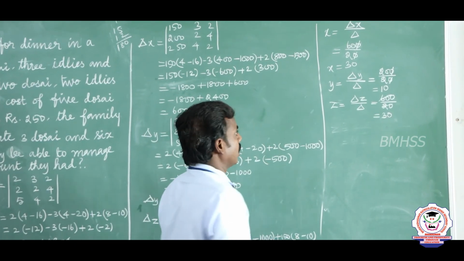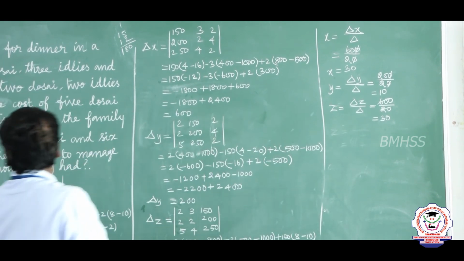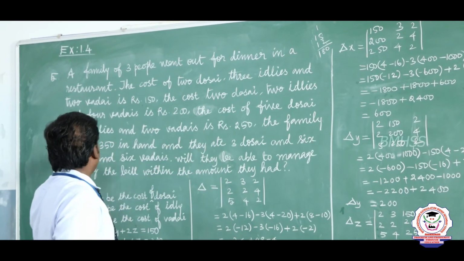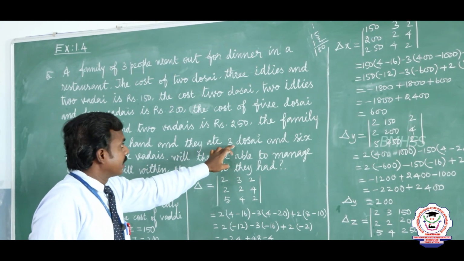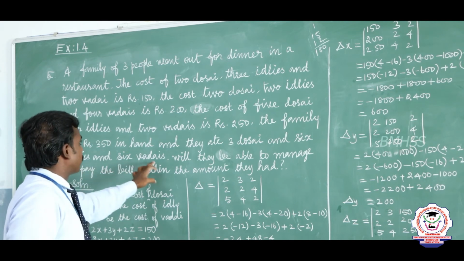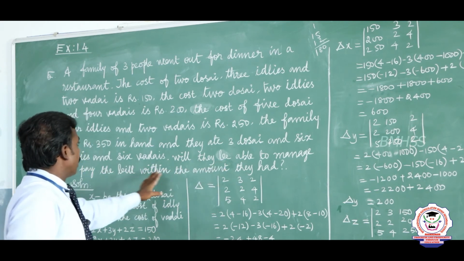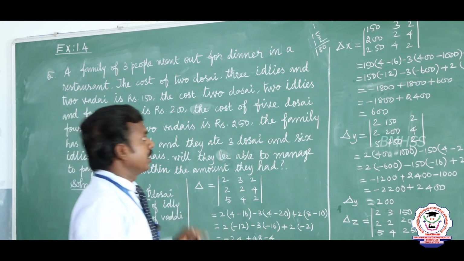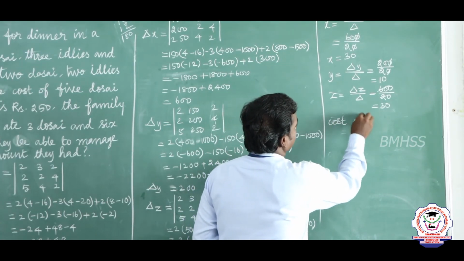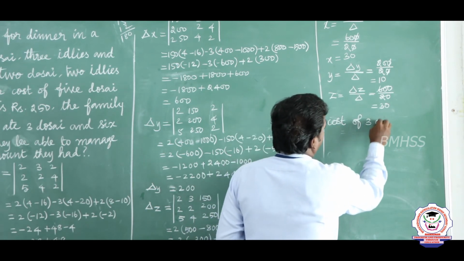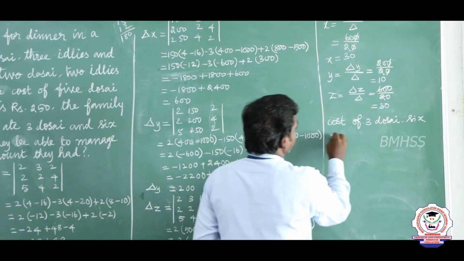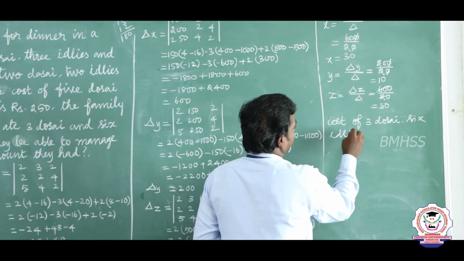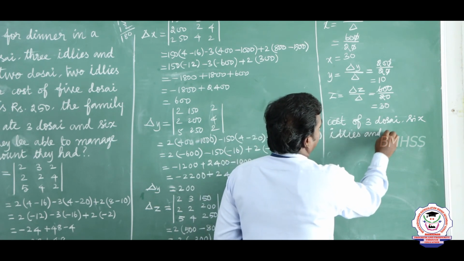From this they have given the family. Listen, they have given that the family has 350 rupees in hand and they ate. We have to find the cost of 3 dosas, 6 idlis and 6 vadas. Will they manage to pay the bill within the amount they have? From this, the cost of 3 dosas, 6 idlis, and 6 vadas.